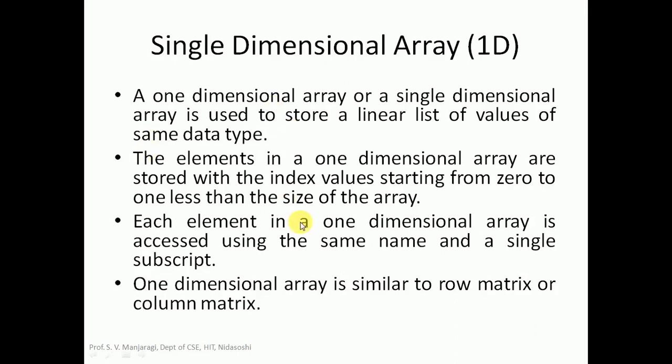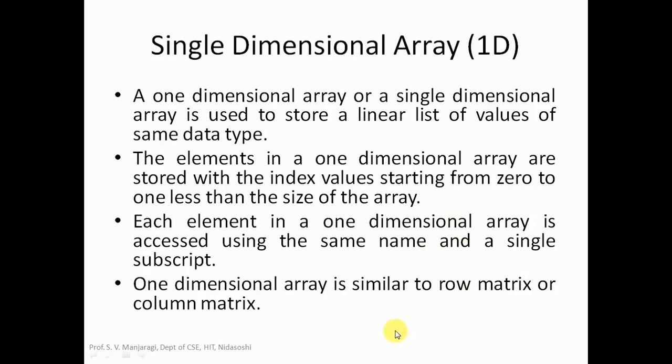The elements in a one-dimensional array are stored with the index value starting from 0, and the last index, as we already learned, will be 1 less than the size of the array. Each element in an array can be accessed using the array name, and within the square brackets we use the array index or subscript. The syntax of accessing a single-dimensional array element is array name, followed by the index within square brackets.